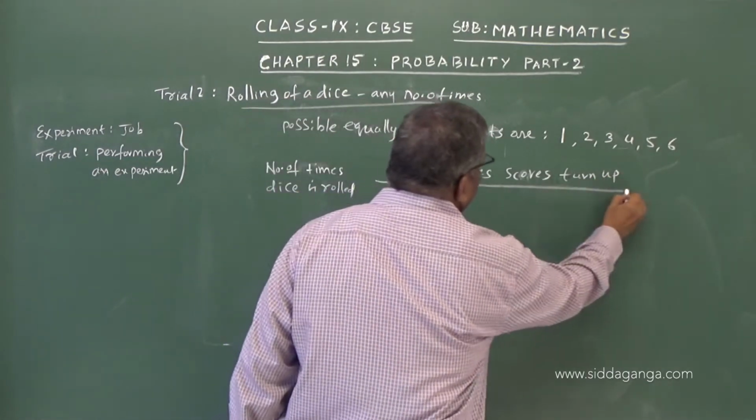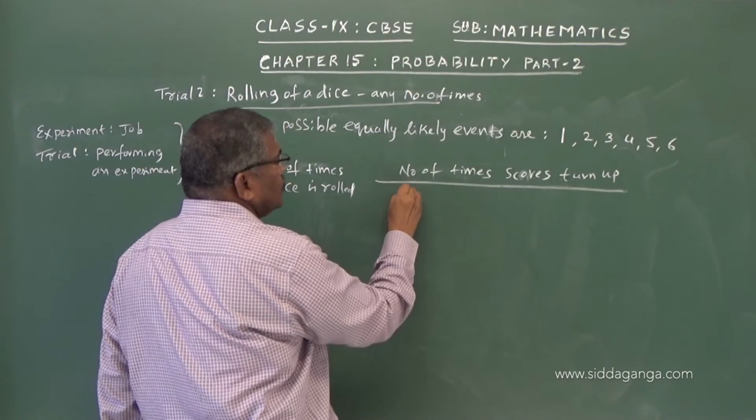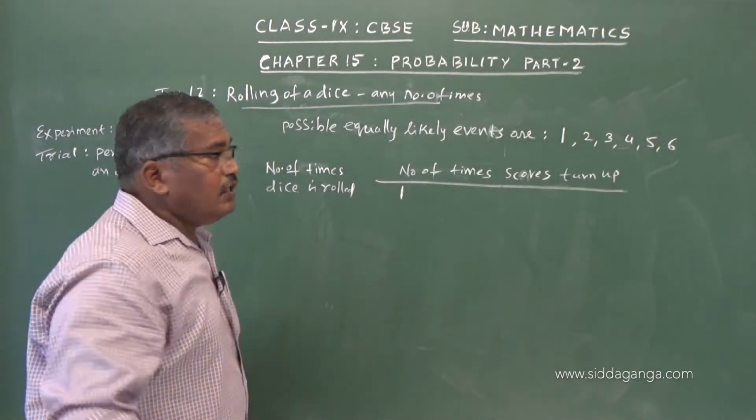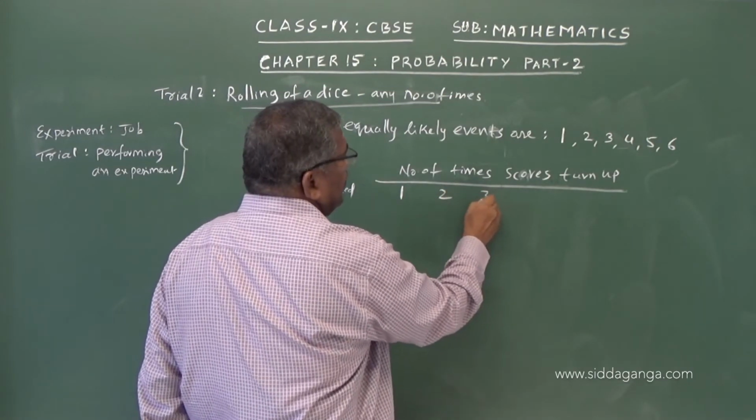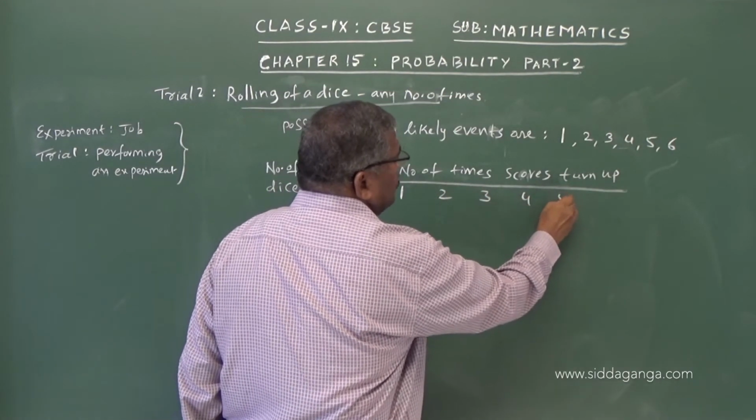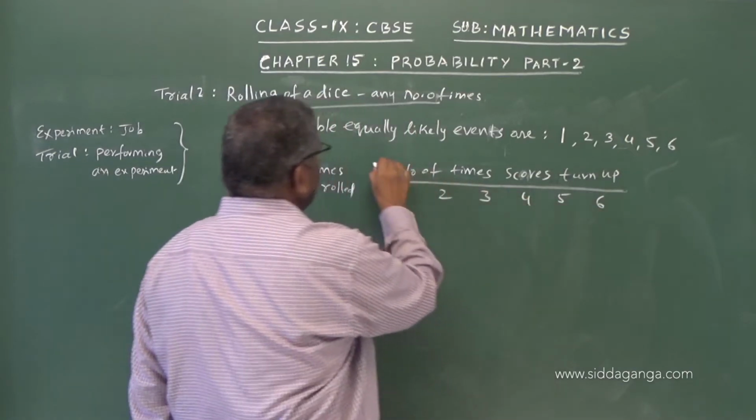Here we may get score 1 with a single dot, we call it score 1, score 2, score 3, score 4, score 5 and score 6.